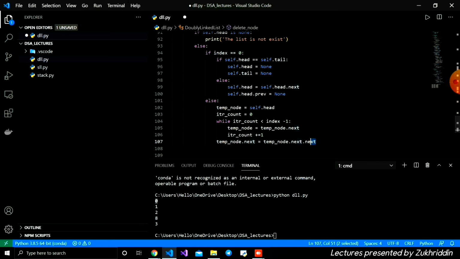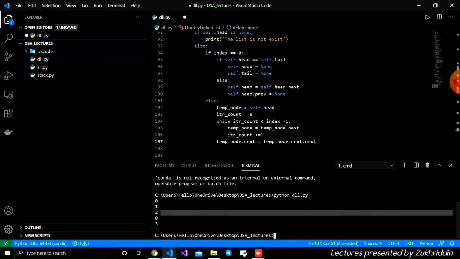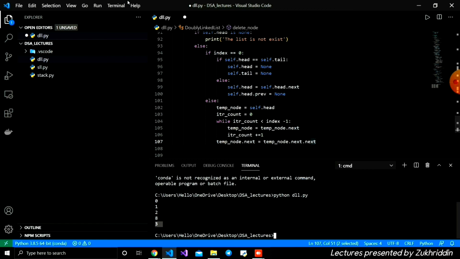For example, we are deleting 8, so we are updating the previous of the next node, which is 3. We are updating two pointers, the two nodes, which is this one.